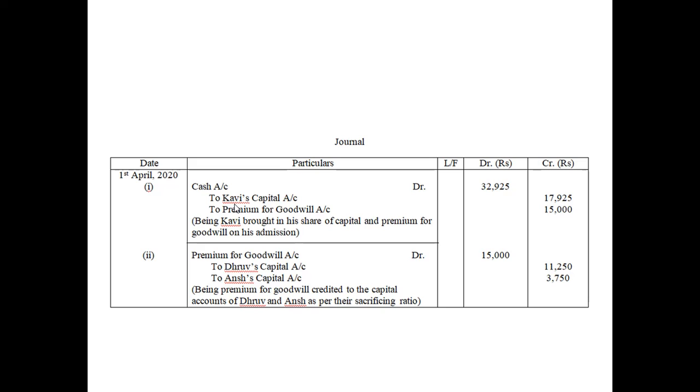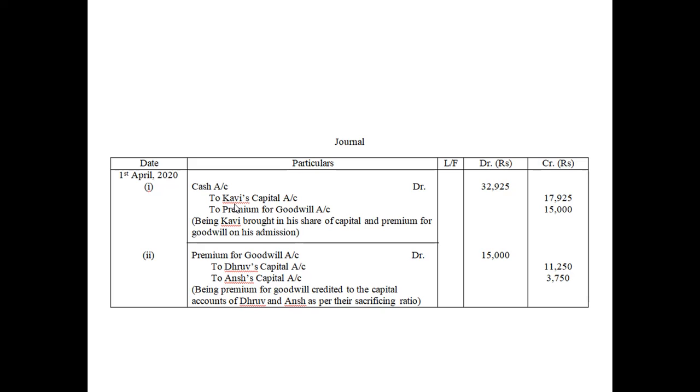Yes, in question number 56, at that point of time, a new partner was bringing 50% of the adjusted capital of old partners.